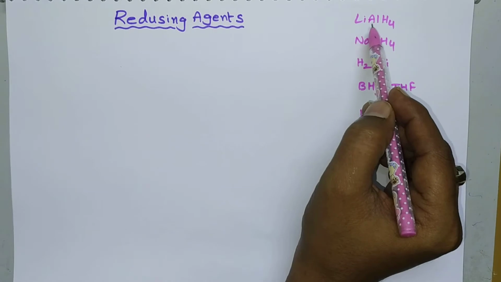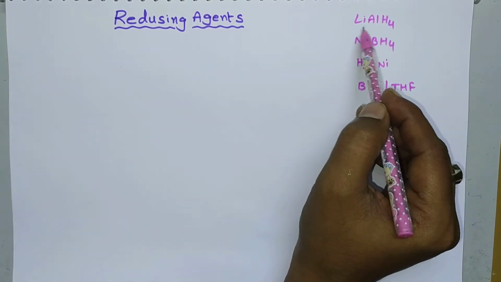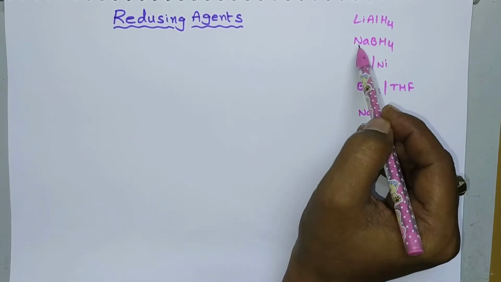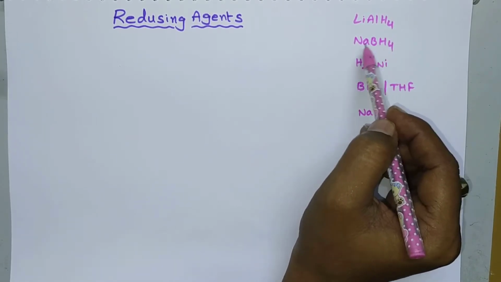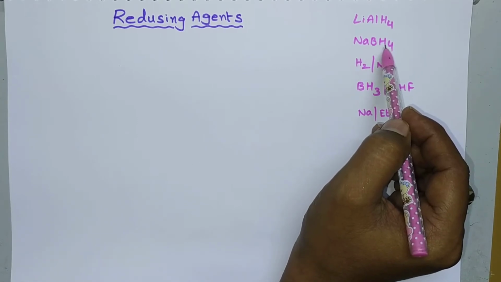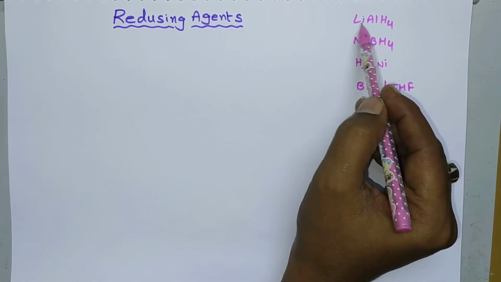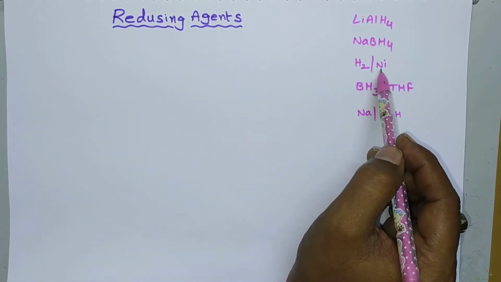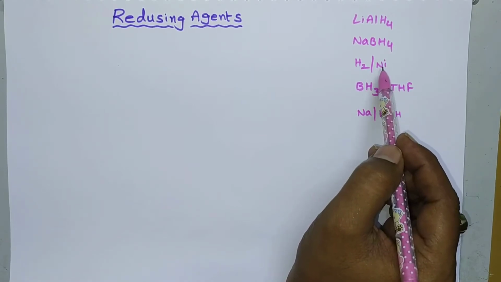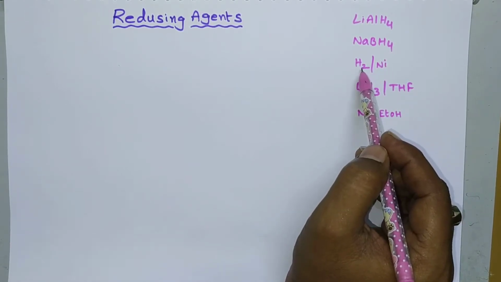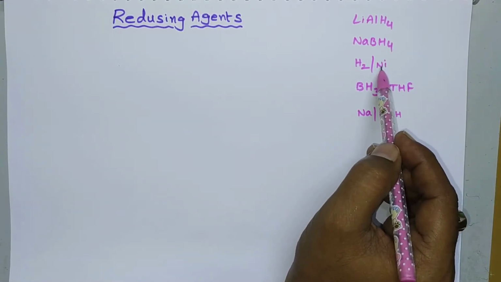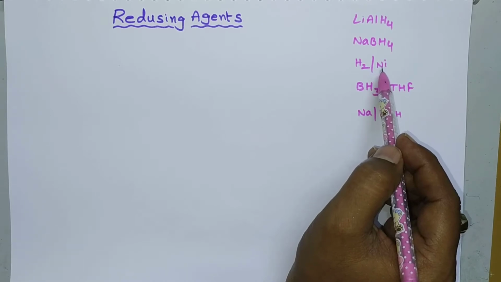The first one is lithium aluminum hydride. This lithium aluminum hydride is a strong reducing agent. The second one, sodium borohydride, is a somewhat weaker reducing agent than lithium aluminum hydride. Next one, H2 nickel. Here nickel acts as a catalyst. The hydrogenation takes place in presence of this nickel catalyst, so that's why it is called catalytic hydrogenation.